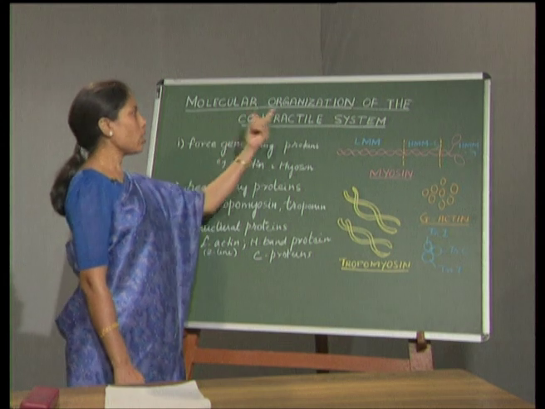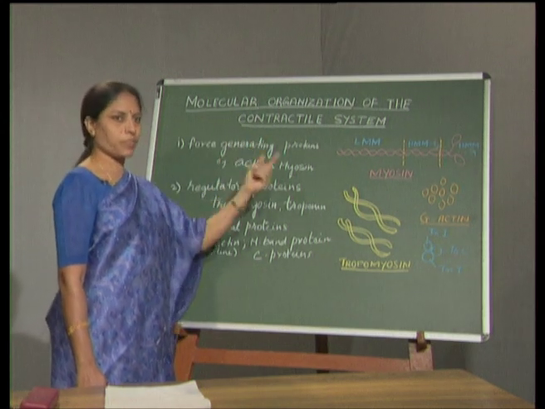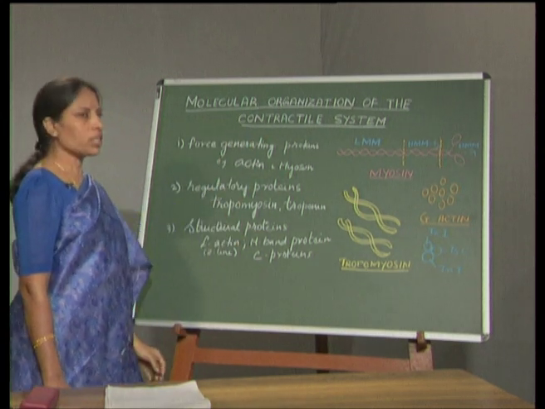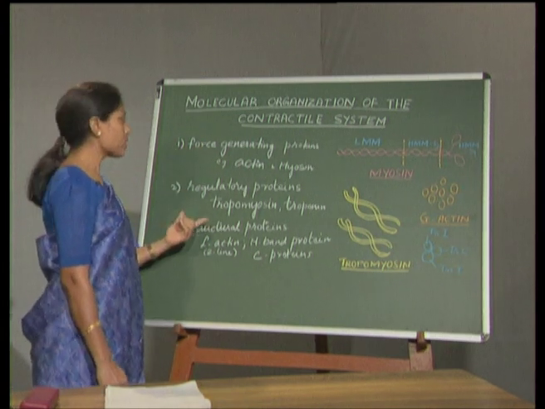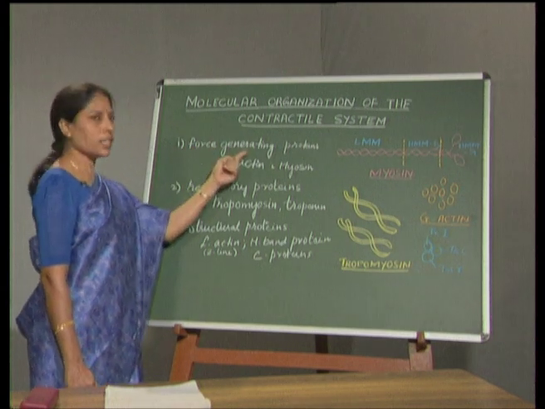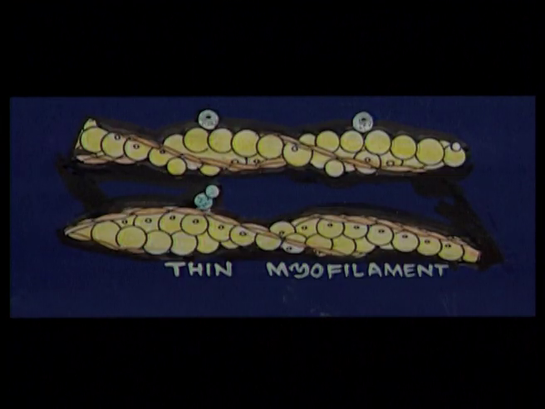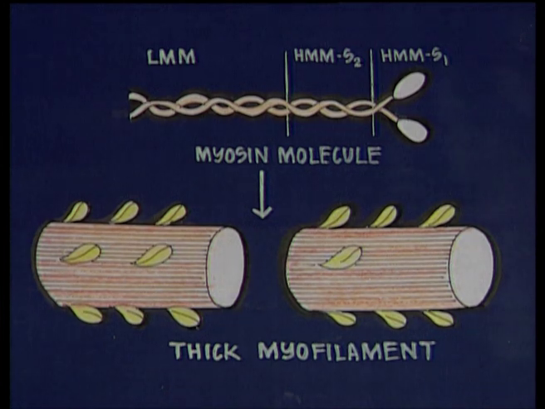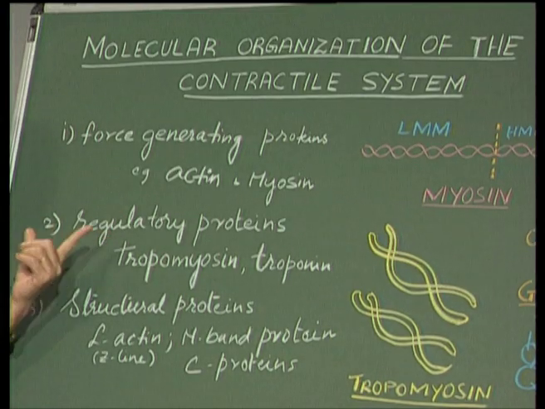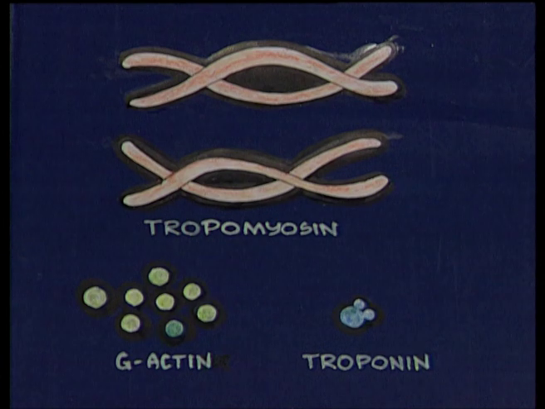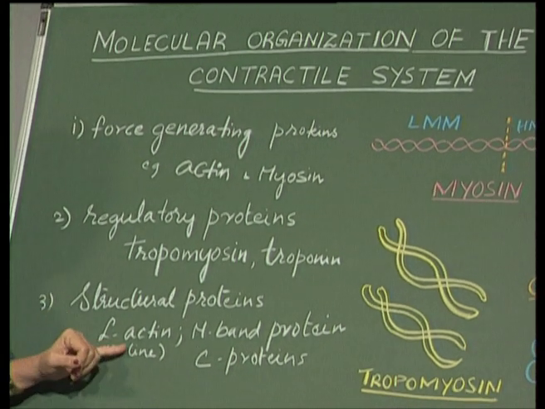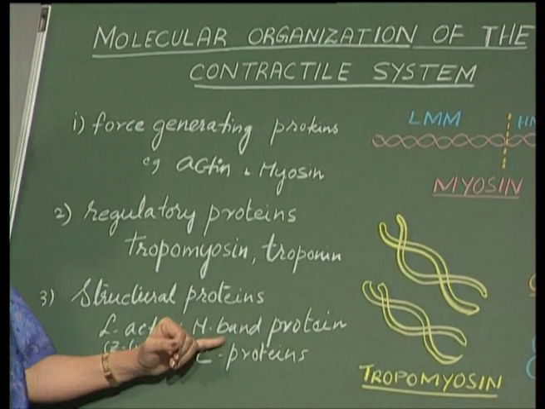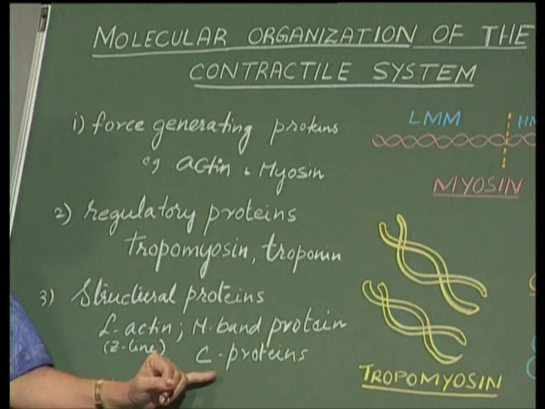Now, molecular organization of the contractile system. If you see the molecular organization, it includes the following proteins: the force generating proteins, examples are actin and myosin; the regulatory proteins, examples tropomyosin and troponin; and the structural proteins, alpha actinin, M band proteins and C proteins.